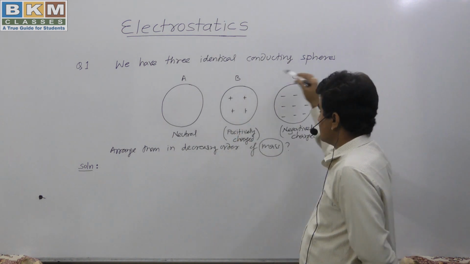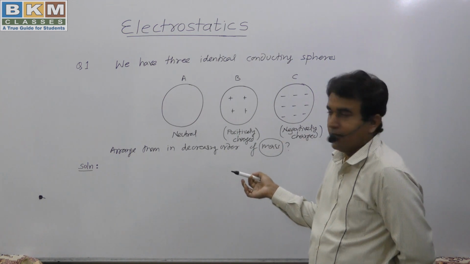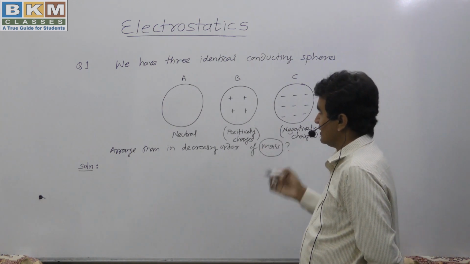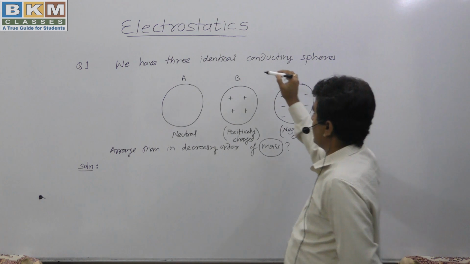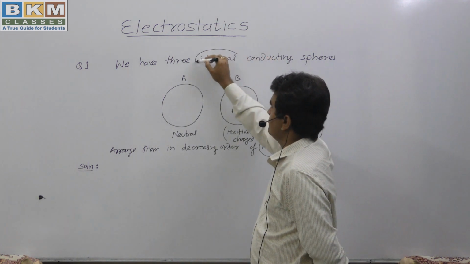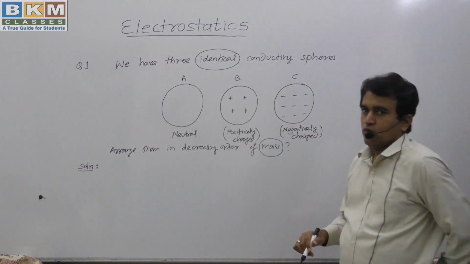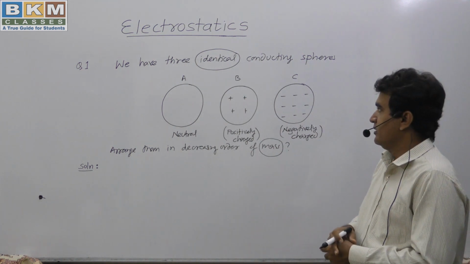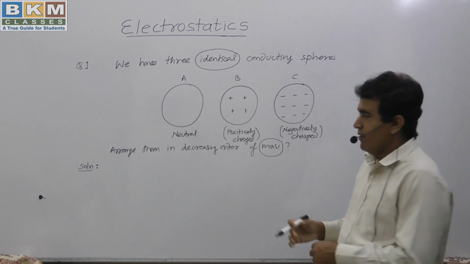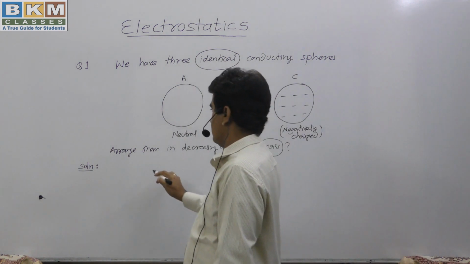The words in the question will give a hint and our theory will also support us. We are given that they are identical spheres. So the first thought is that if they are identical, then they should have the same mass.